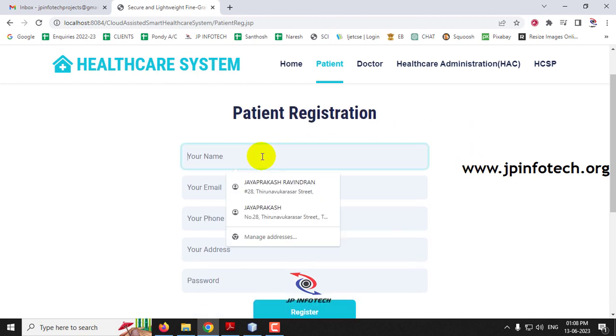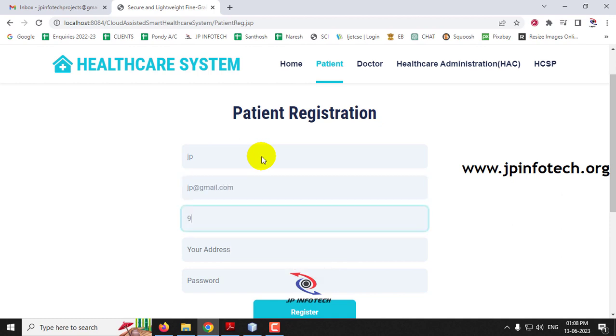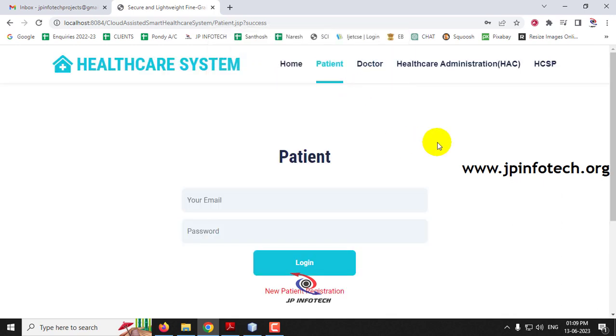So let me enter the name as JP, email ID, phone number, address, password, and then click register. And now you can see the registration is a success, and click OK. And now it will navigate to the patient login page.